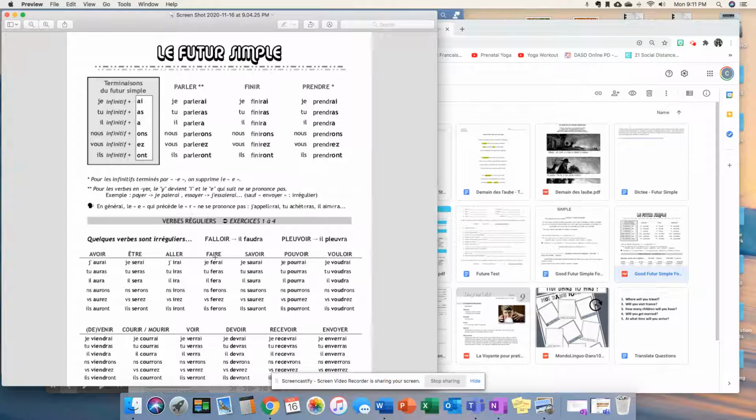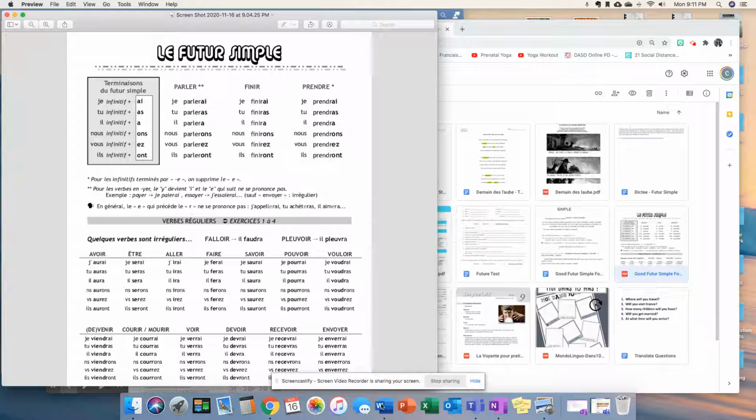I-R. Faire has an irregular stem, F-E-R. Savoir, which means to know, has an irregular stem, S-A-U-R. Okay, and if you look through the rest of these verbs, you can see bolded the irregular stem. Okay, but it follows the same pattern. You just take that irregular stem and then add the endings. Okay, so that's how we do it.